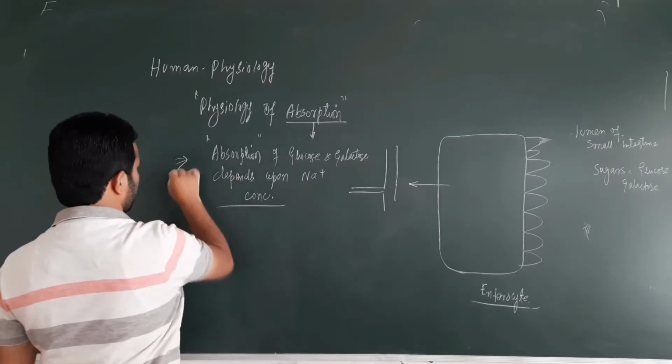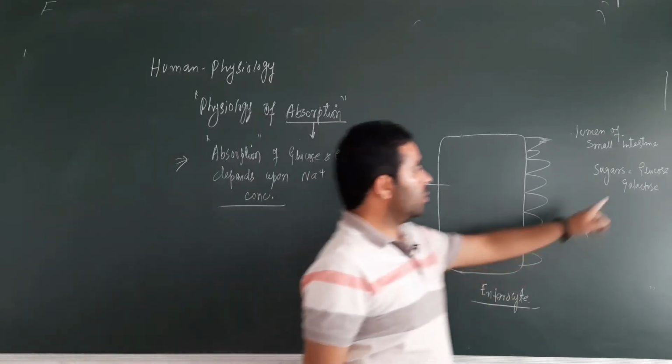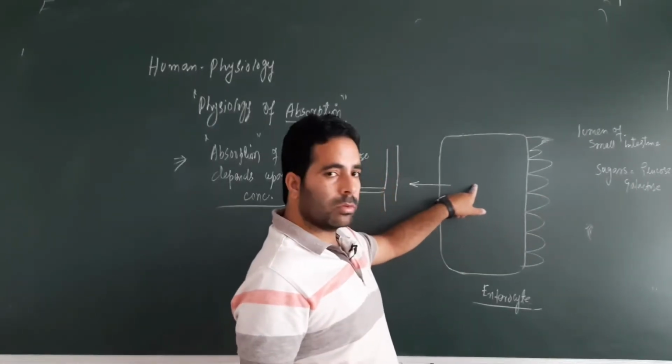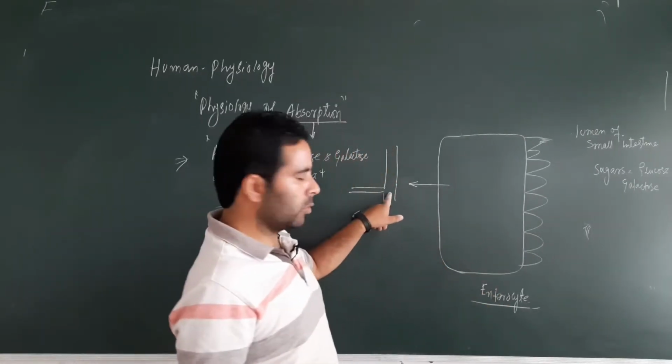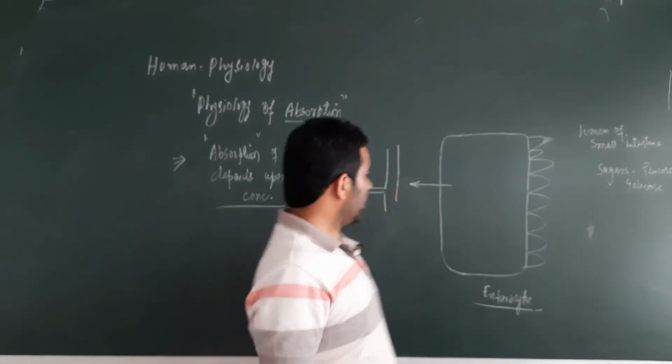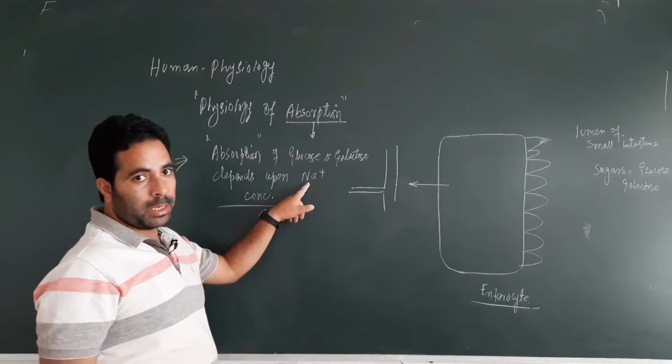This is the first important point. That means this glucose and the galactose will be absorbed by the villi and microvilli, then will go to the cytoplasm of the enterocyte and from here into the blood. But their absorption, their transport, is dependent on the sodium concentration, Na positive.